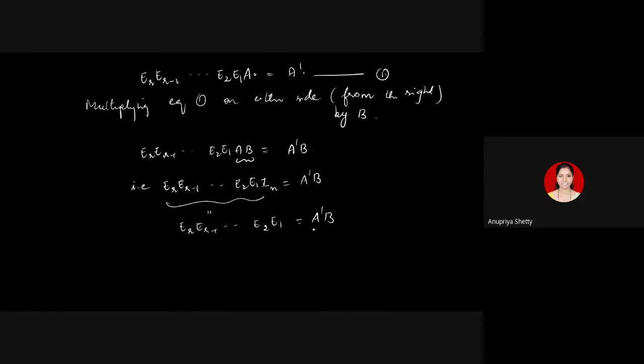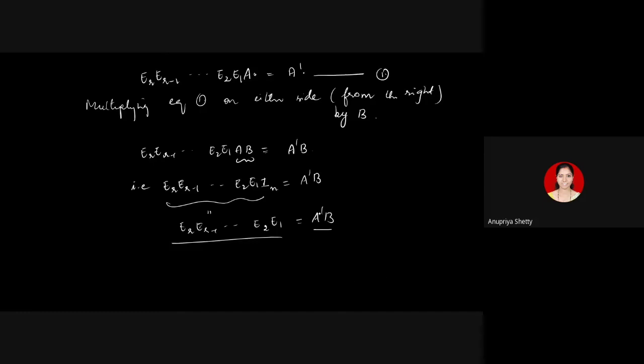You see here, we got A dash into B as a product of elementary matrices. Elementary matrices are invertible, and the product of invertible matrices is also invertible. What does that tell us? The product A dash into B is an invertible matrix. Whenever a matrix is invertible, as we noted in corollary 1, it cannot have a row of zeros, right? A matrix having a row of zeros cannot have an inverse, according to the first corollary which we justified today.